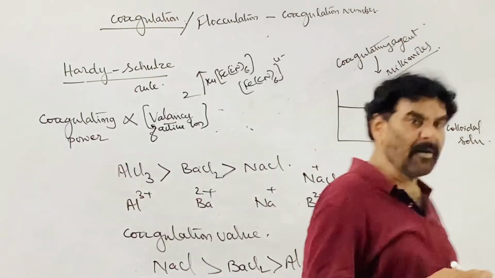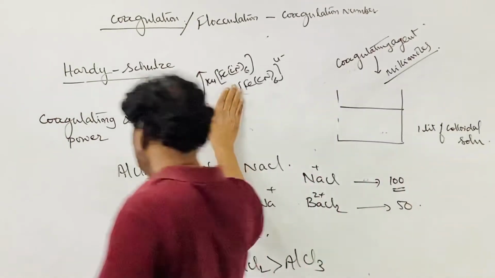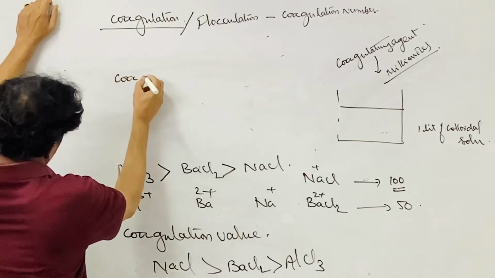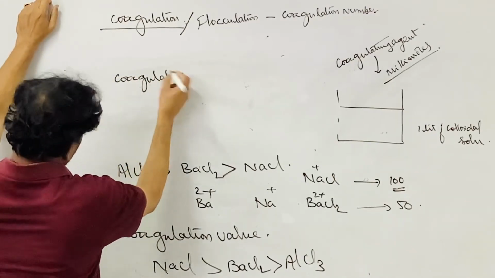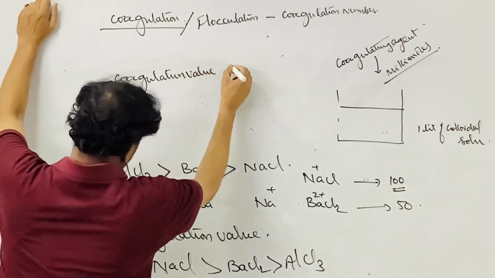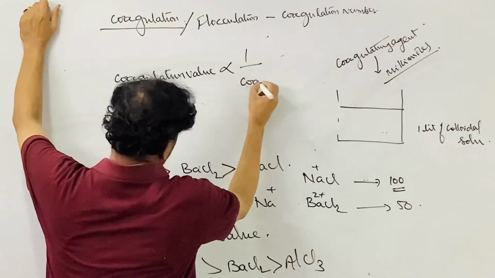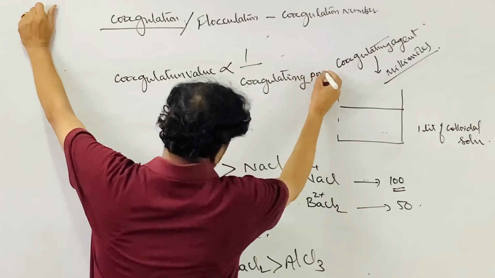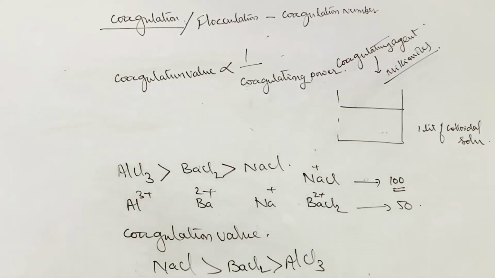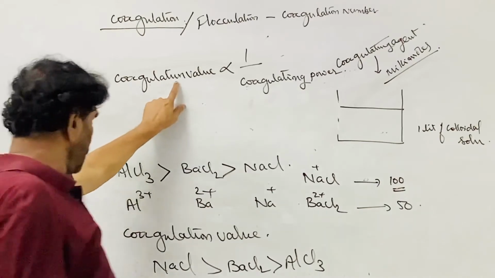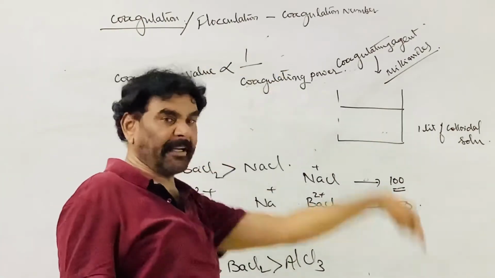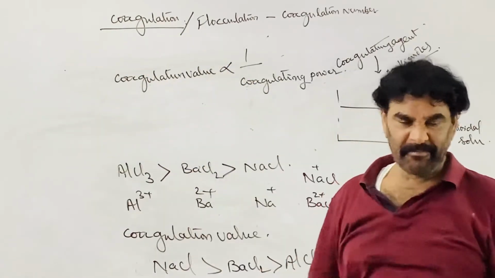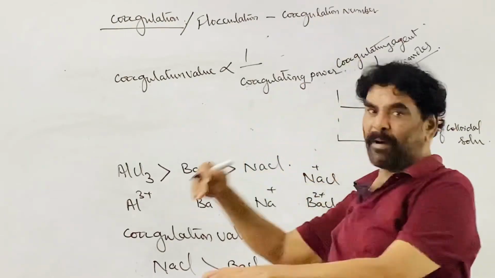Therefore, the higher the coagulating power, the lower the coagulation value; these two are inversely related. Coagulation value is inversely proportional to the coagulating power, not directly. So, the smaller the value, the higher the coagulating power. If the coagulating value is more, the coagulating power is less.